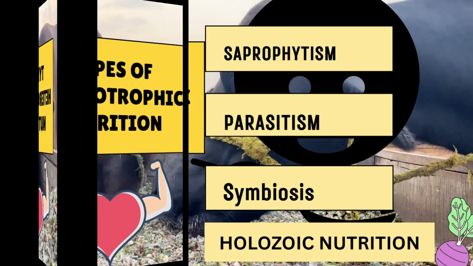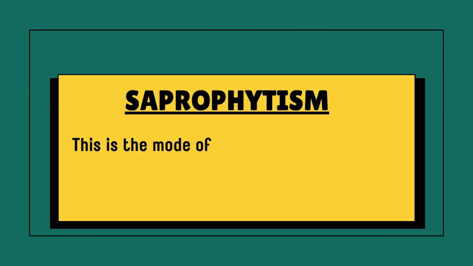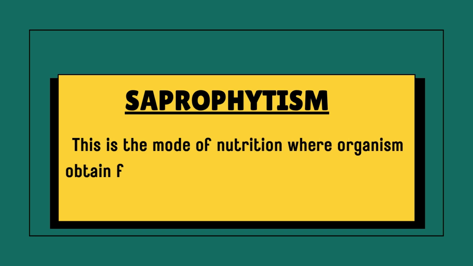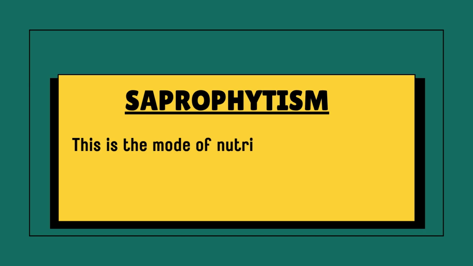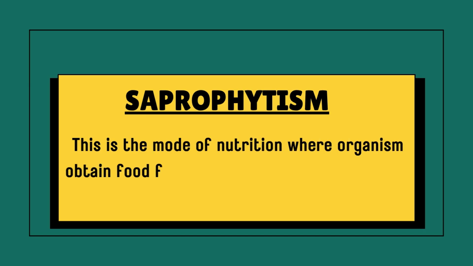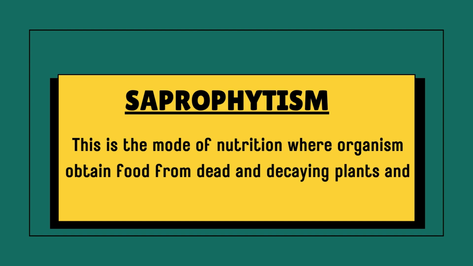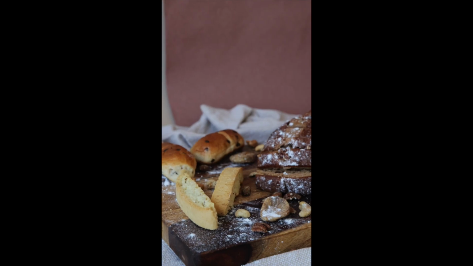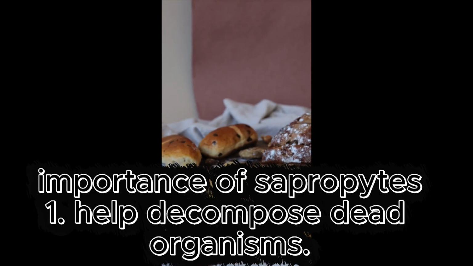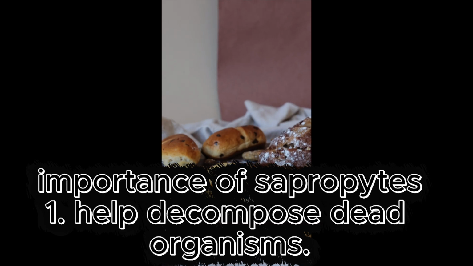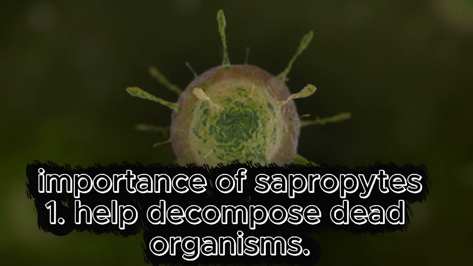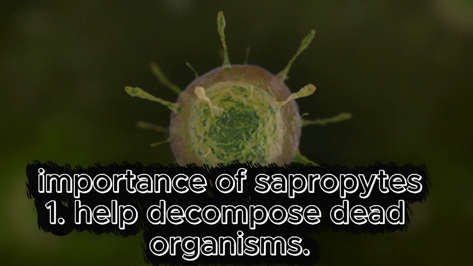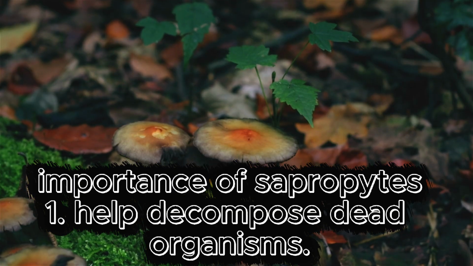Starting with the first one, we have saprophytism, saprophytic nutrition. So this is the mode of nutrition where animals obtain food from dead and decaying plants and animals. So in this mode of nutrition, the organism, they obtain food basically from the dead or decaying matter. So what is the importance of this? So this mode of nutrition helps our environment a lot because it helps to decompose dead organisms. So by decomposing this dead organism, it helps in recycling the nutrients in the soil.